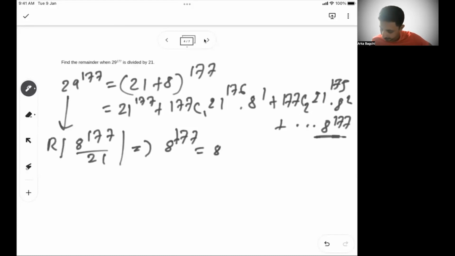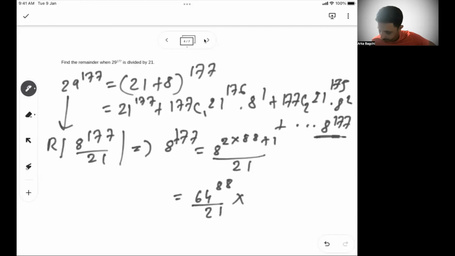So I write 8 to the power 177 as 8 square to the power 88 into 8 to the power 1, divided by 21. That is 64 to the power 88 into 8 to the power 1 divided by 21. This is where we need to focus on the remainder.